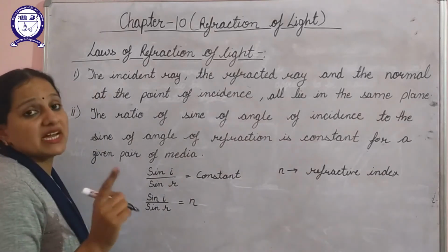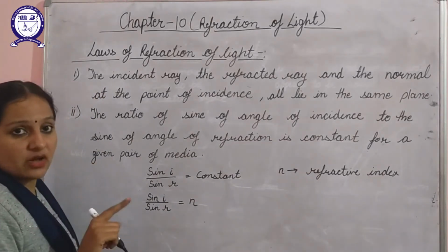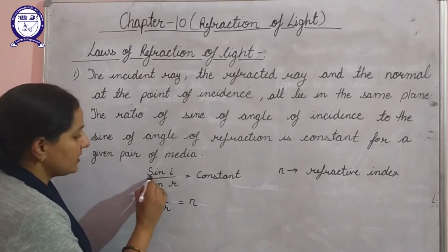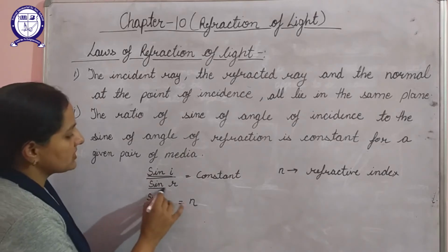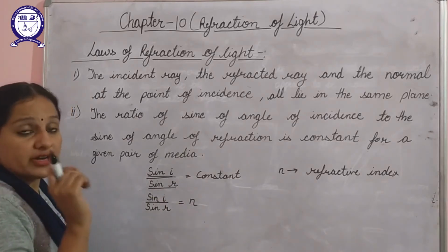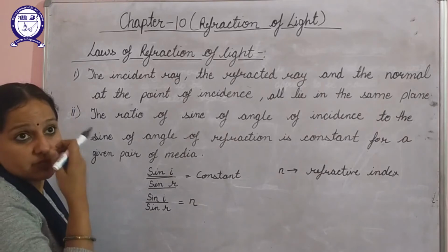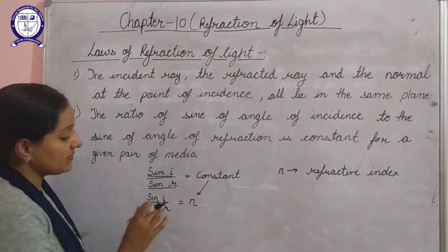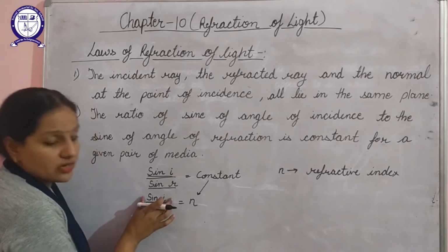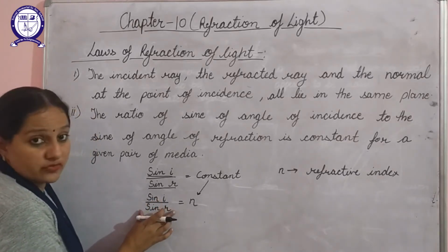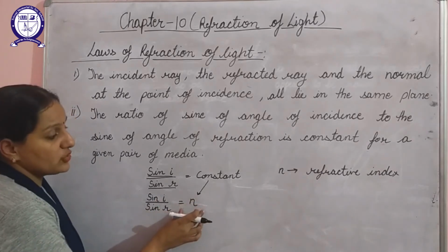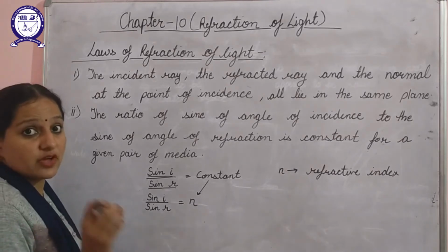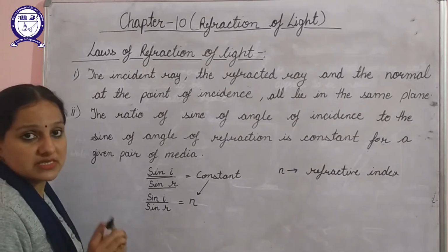Now we know that in refraction of light, the angle of incidence cannot be equal to the angle of refraction. So the ratio of the sine of the angle of incidence to the sine of the angle of refraction for a given pair of media will always remain constant, and that constant here is the refractive index. That means the ratio of the sine of the angle of incidence to the sine of the angle of refraction is always equal to a fixed quantity, that is the refractive index, and the refractive index for a medium always remains the same.